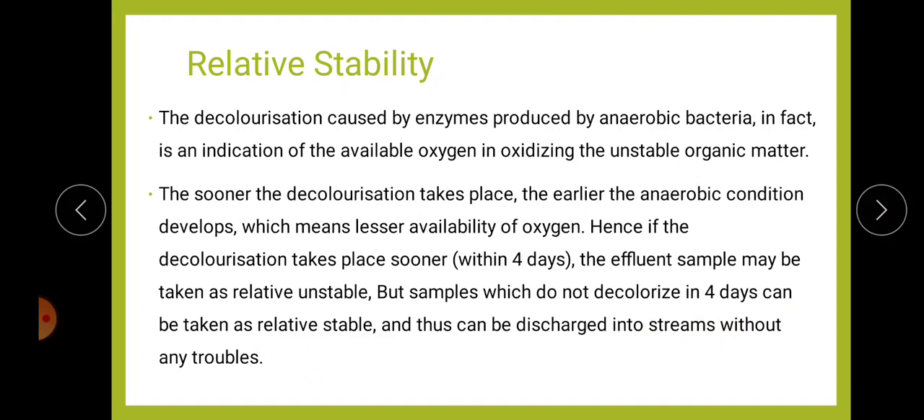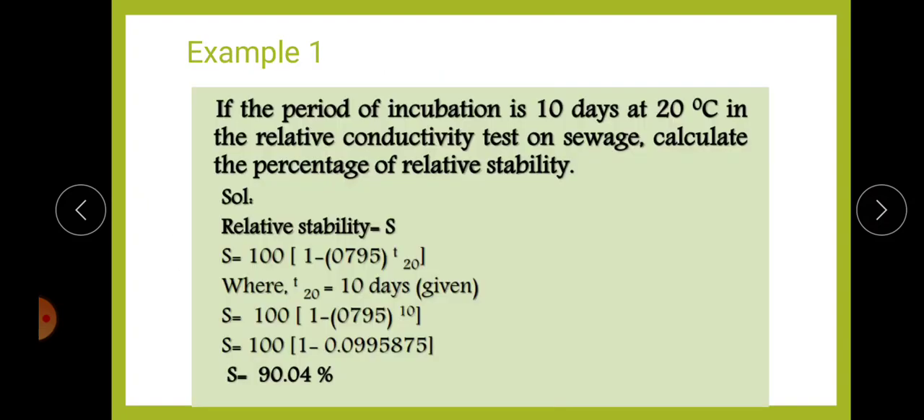If the decoloration takes place within a short period, the sample will be unstable, so it cannot be discharged. And if the decoloration does not take place within 4 days, or extends beyond 4 days, it will be relatively stable, so it can be discharged into streams. So that is the application of relative stability. Okay, so this is about relative stability.